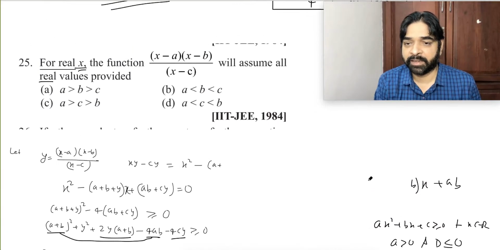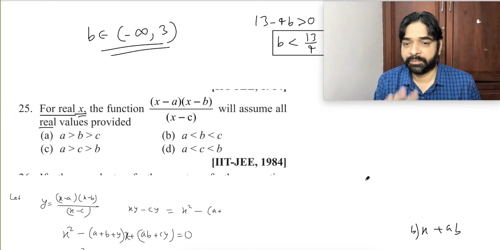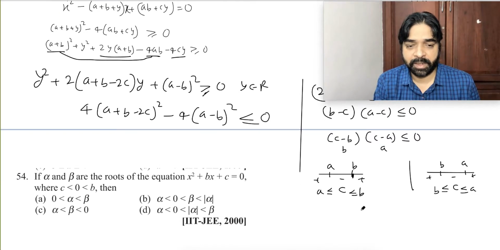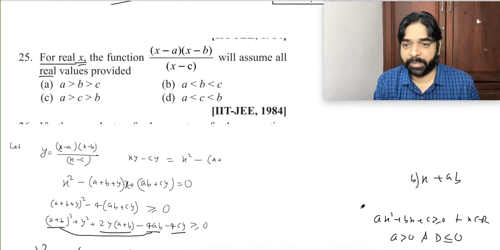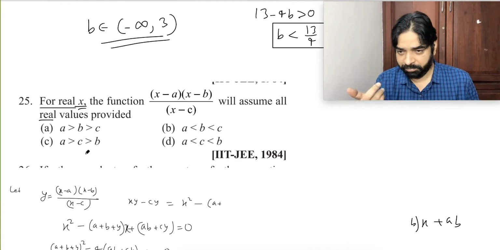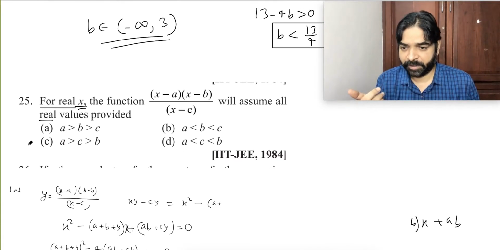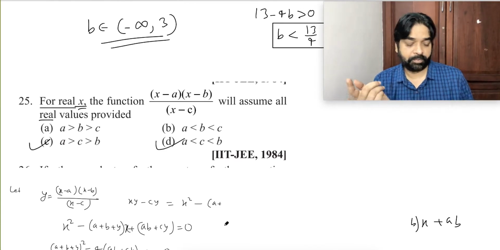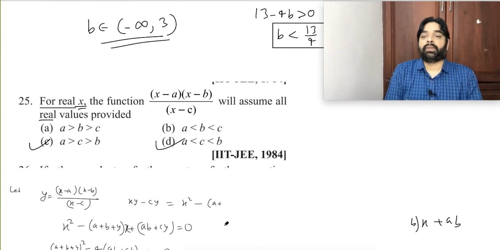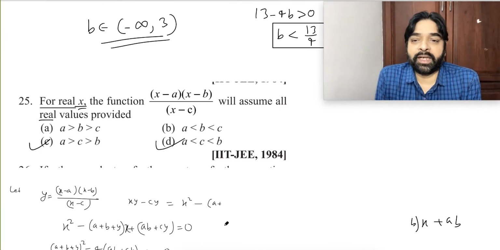Where is the answer? C is between a and b. Yes, these two conditions are true. Can you understand?